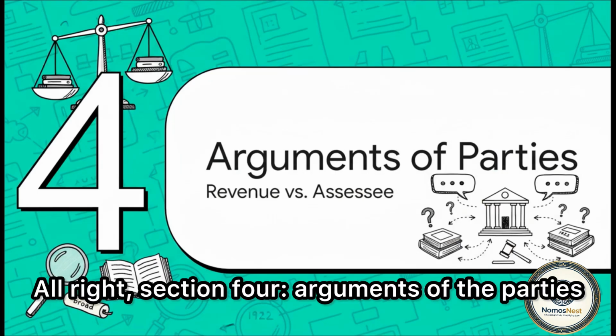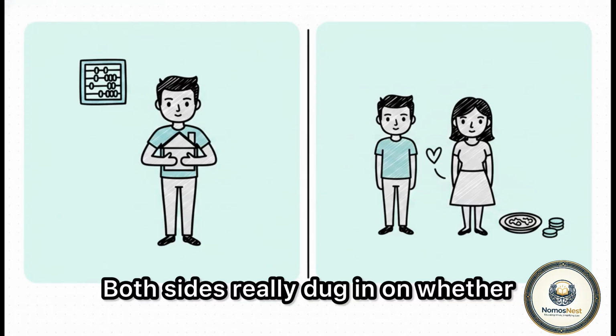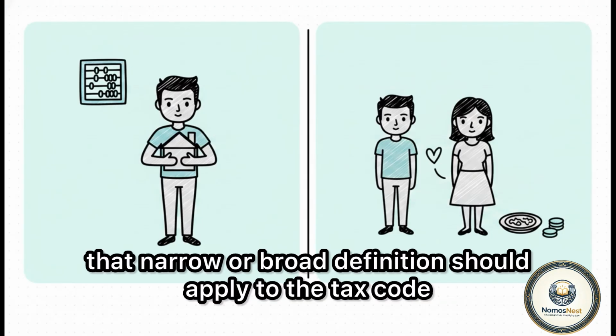All right, Section 4, Arguments of the Parties. Revenue versus assessee. Both sides really dug in on whether that narrow or broad definition should apply to the tax code.